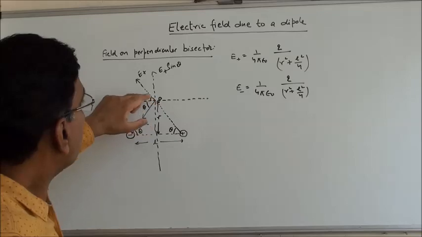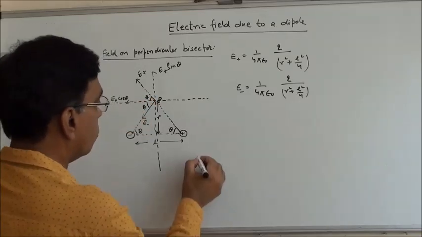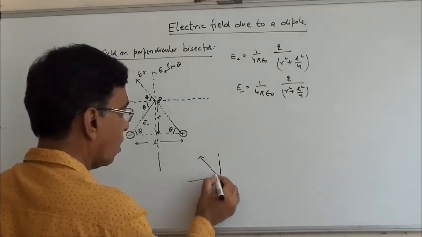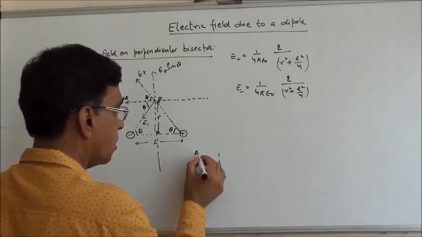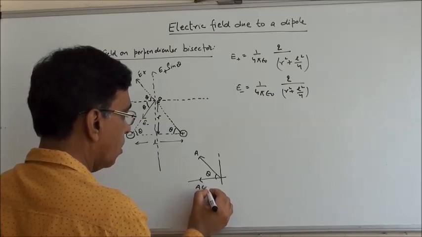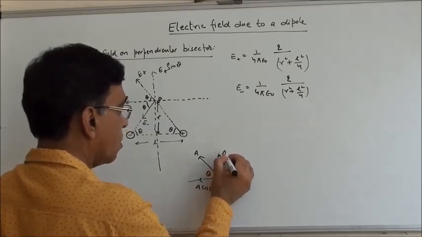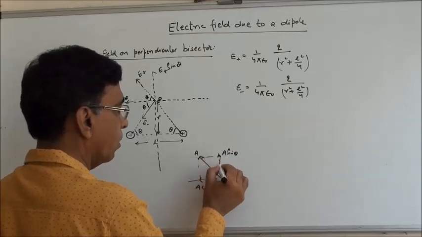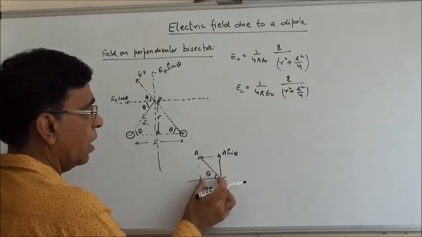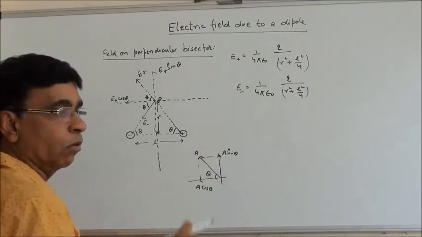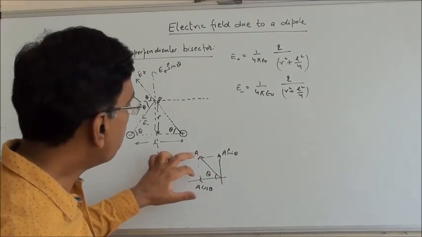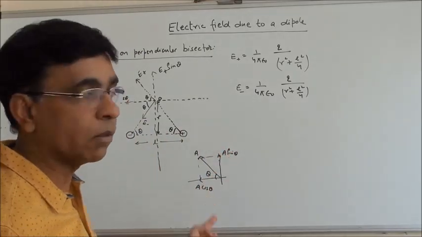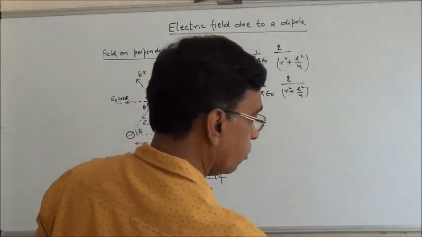See, whenever you have one vector and it is to be resolved, if this is theta, this is A, it becomes A cos theta and this is A sin theta. Because if we complete the triangle, this becomes the base. Base upon hypotenuse is equal to cos theta. And same way perpendicular upon hypotenuse, this is sin theta. So it becomes sin and it becomes cos.